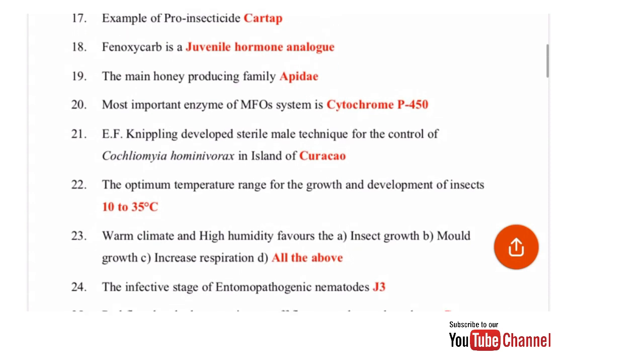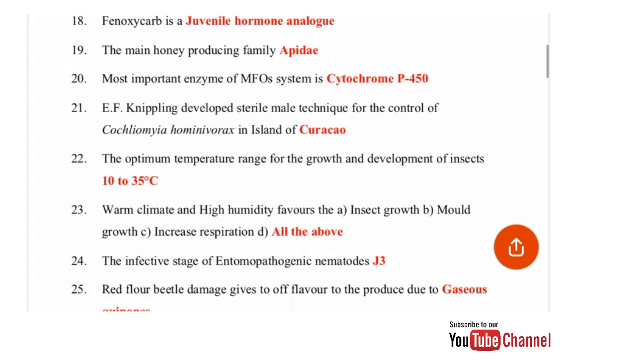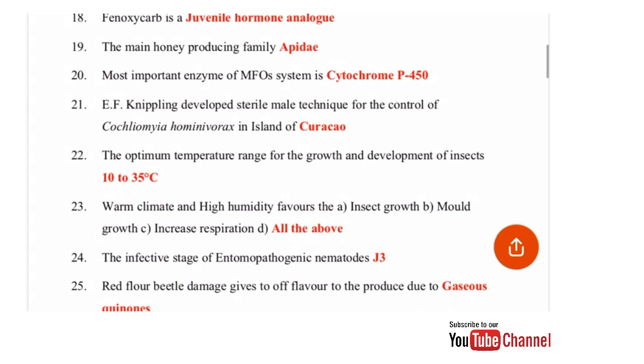Infective stage of entomopathogenic nematode. The stage that infects the plants. So this is J3. Juvenile 3 is the infective stage.